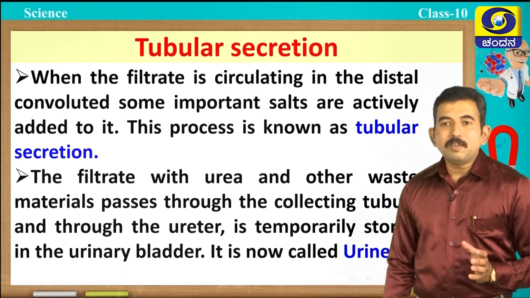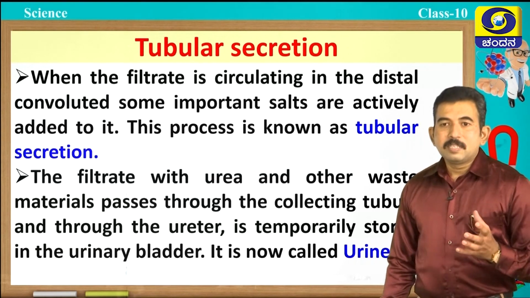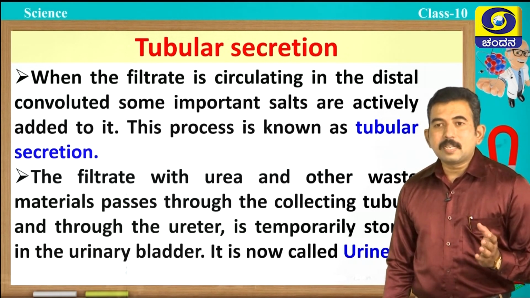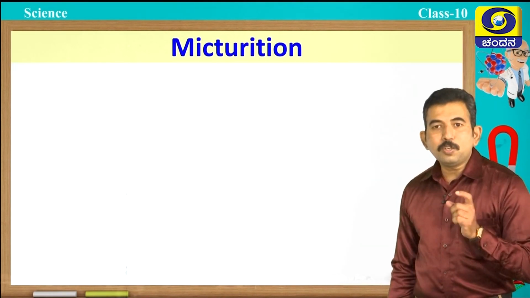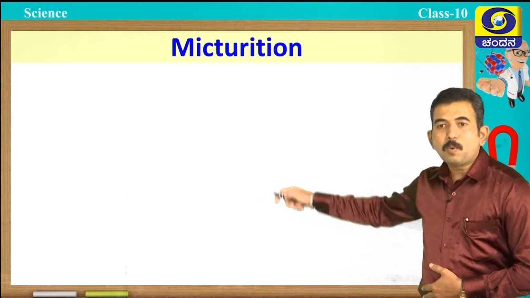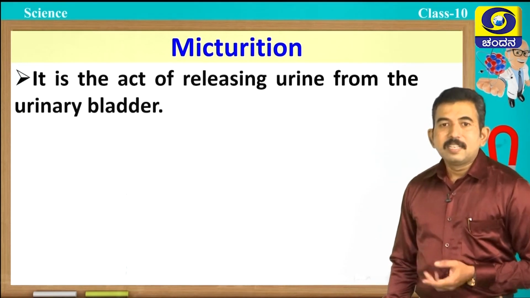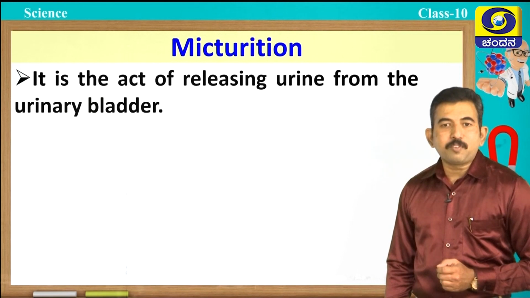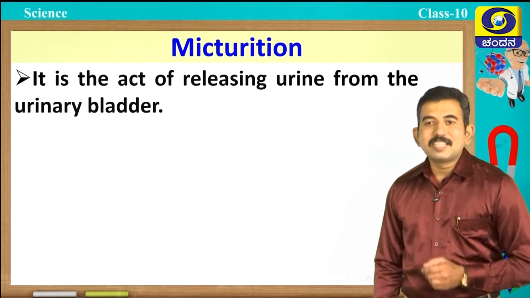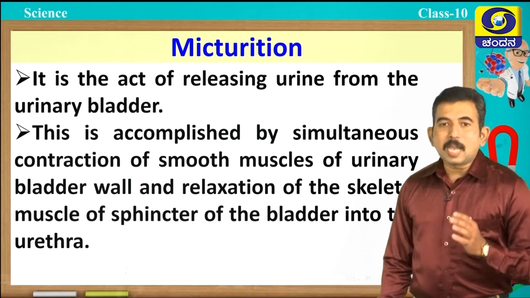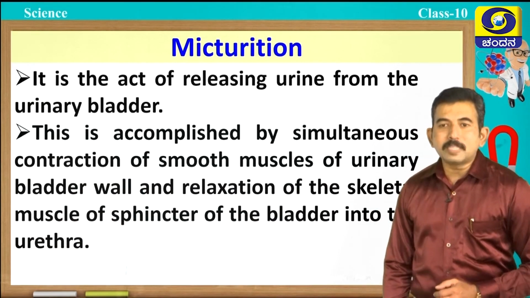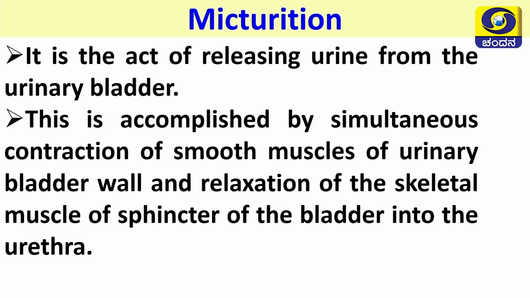Our urinary bladder, we know that it is a sac-like structure which can collect approximately 400 to 450 ml of urine. Students, do you know this term micturition? What do you mean by micturition? Yes, it is the act of releasing the urine from the urinary bladder. It is called micturition. It is accomplished by simultaneous contraction of smooth muscles of the urinary bladder wall and relaxation of the skeletal muscle of the sphincter of the bladder into the urethra.